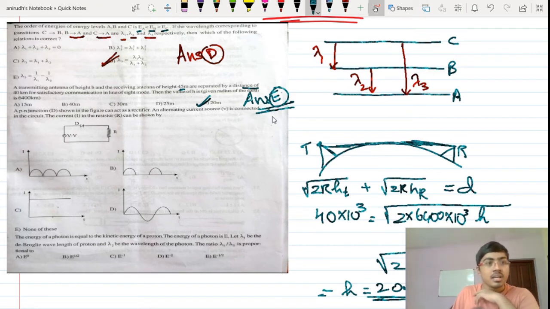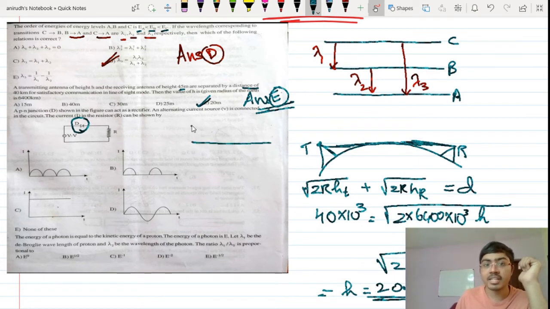Okay, this next question is derived from the topic of semiconductors. A PN junction diode is shown in the figure, which can act as a rectifier. So this is actually the PN junction diode. An alternating current source is connected in the circuit. Now they are asking you the current versus time graph. See, this is an alternating current source, so normally the alternating current is represented in a graph like this.